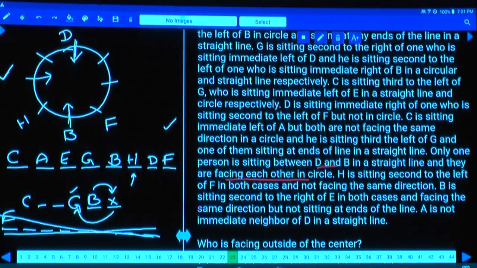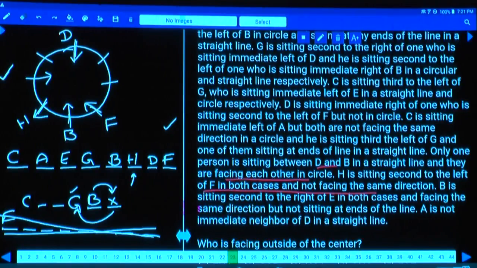H is seated second to the left of F, and F is inside and not facing the same direction, in both the cases. Isn't it? And H is facing outside. H is not facing the same direction as F. H is seated second to the left of E and not facing the same direction.